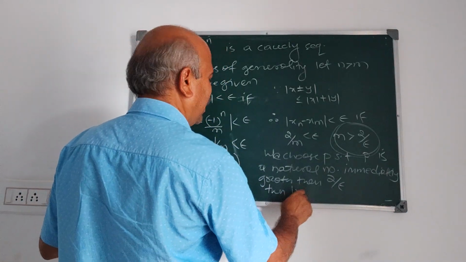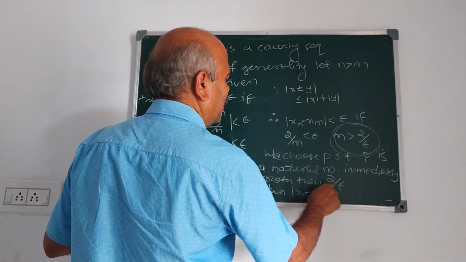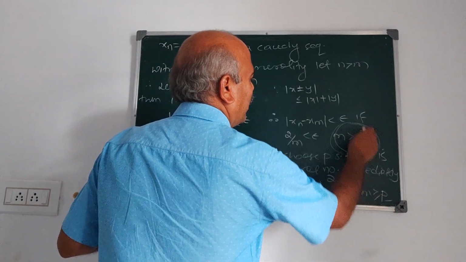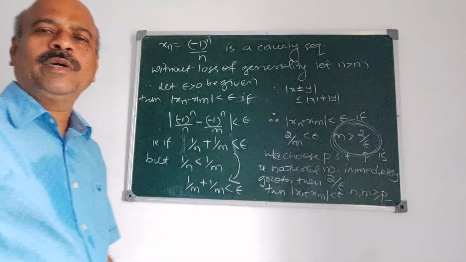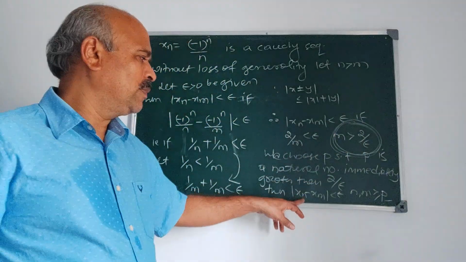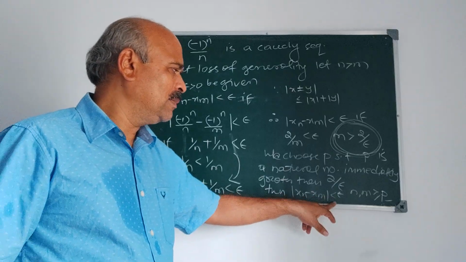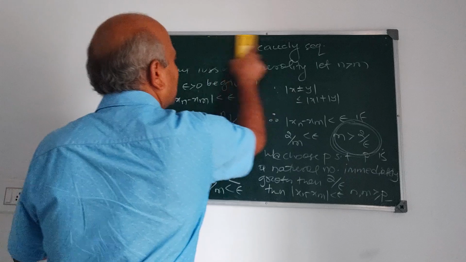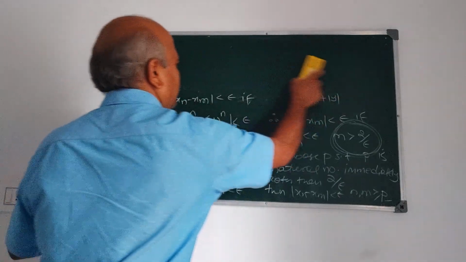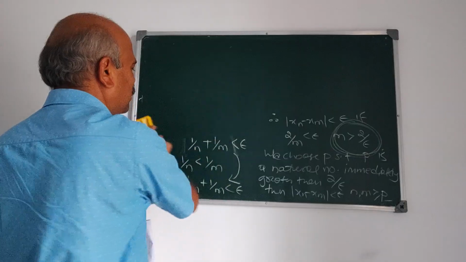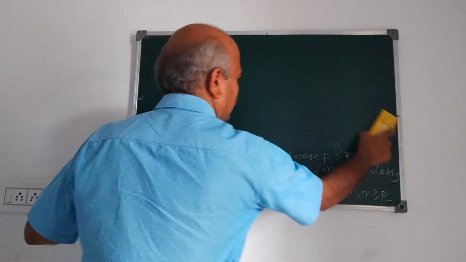Therefore mod xn minus xm is less than epsilon for all n, m greater than or equal to p. But the value of p is a natural number immediately greater than 2 by epsilon, so this condition is satisfied here. Mod xn minus xm is less than epsilon for all n, m greater than or equal to p. Hence it is a Cauchy sequence. (Minus 1) raised to n upon n is also a Cauchy sequence.